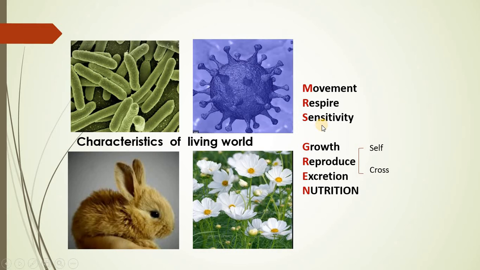The third prime character of living creatures is that they show response to stimulus. So this can be seen with the help of small experiments, and you must have done it in your school days, wherein you can see that the plant grows towards the light. That is positive phototropism you can say, or the roots always grow towards the darker end into the ground. That is positive geotropism you can say.